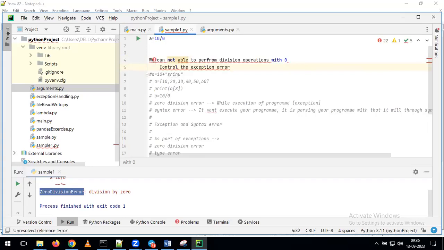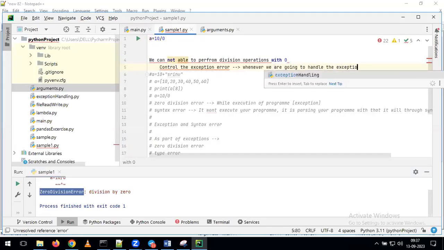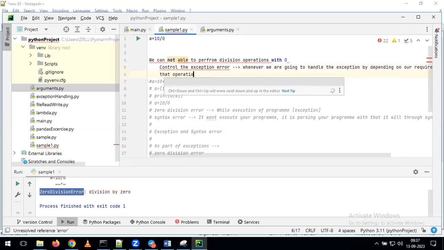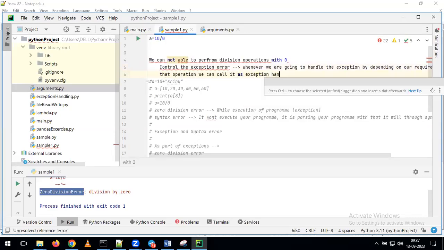Whatever the exception error we are getting, instead of getting that error, I want to populate my own error message. Indirectly, you want to control the exception error depending on your requirement. So whenever we handle the exceptions depending on our requirements, that operation we can call exception handling.